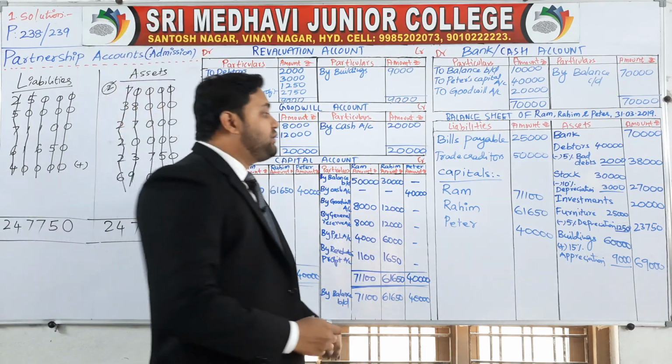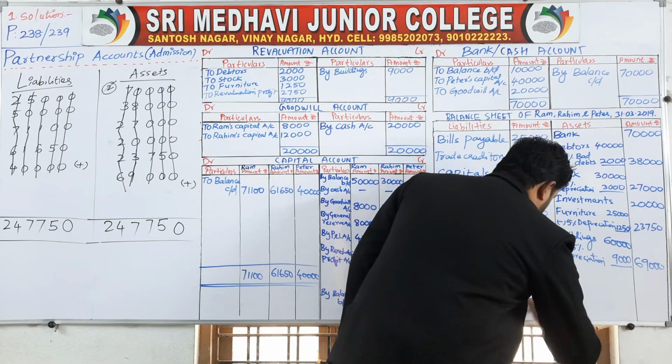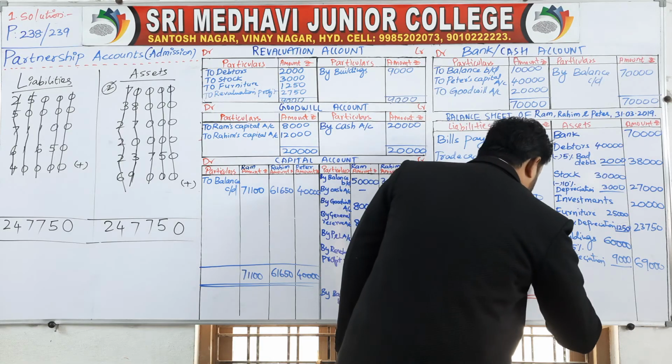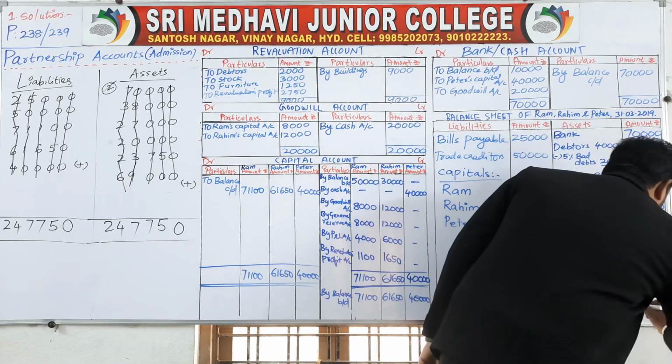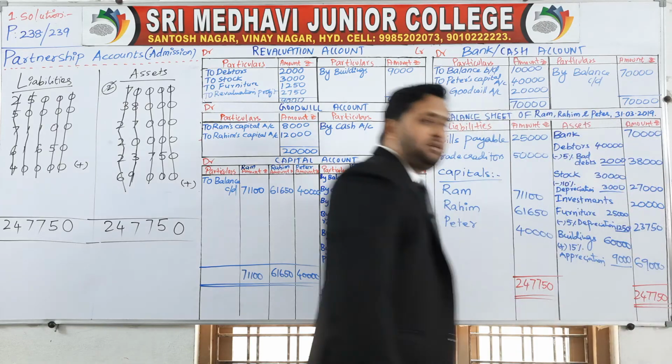This is how you are going to tally the balance sheet. Asset side, liability side, 2,47,750, 2,47,750.